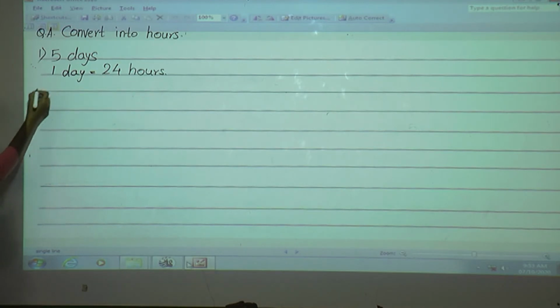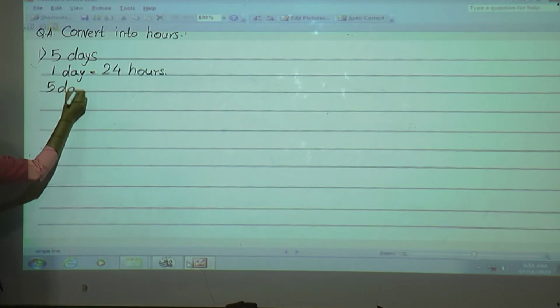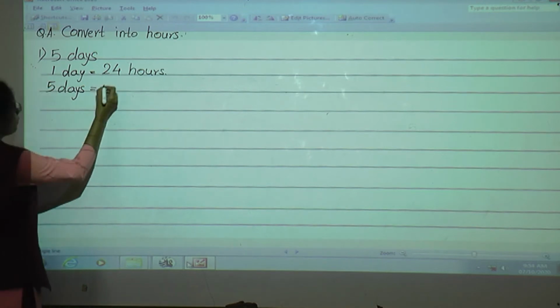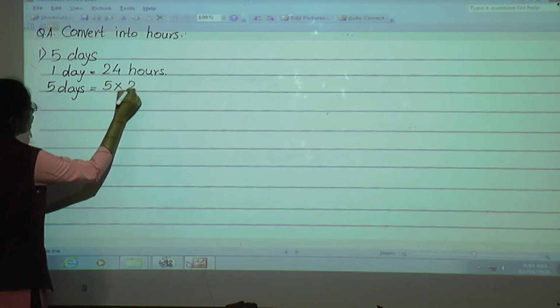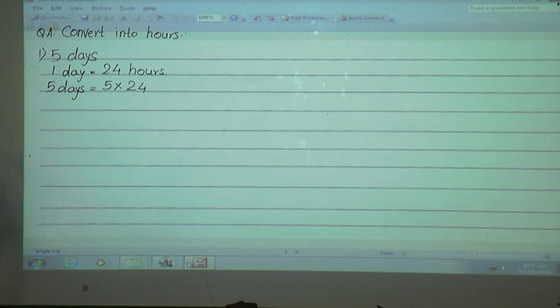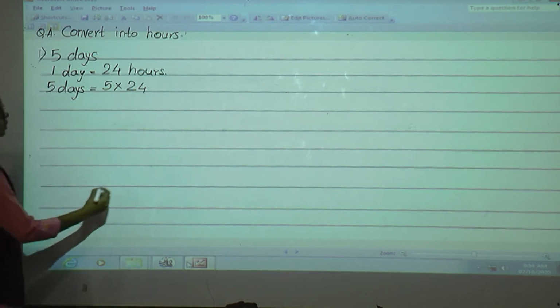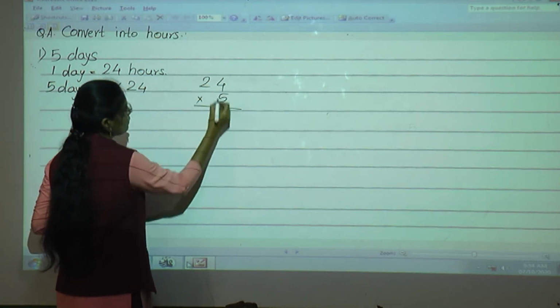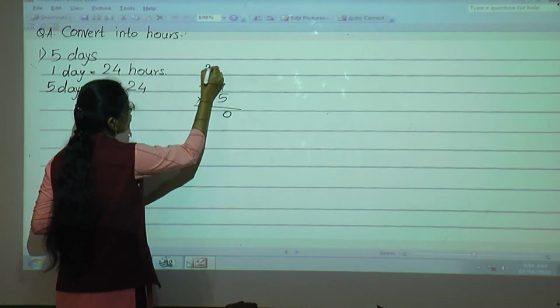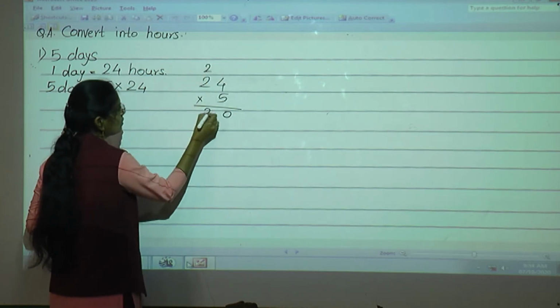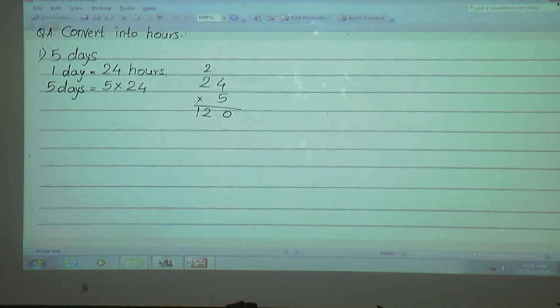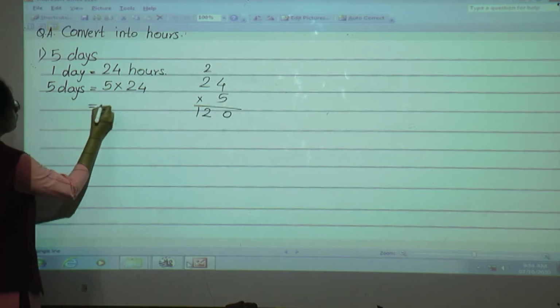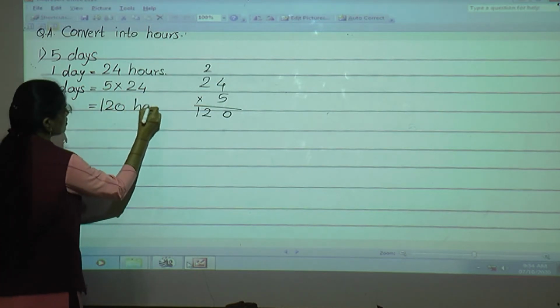Now 5 days is equal to what? 5 into 24. Okay, now do the multiplication. We will do the multiplication here. 24 into 5. 5 4s are 20. Okay, 5 2s are 10. 10 plus 2, 12. What is the answer? 120. Okay, so here we will write 120 hours.